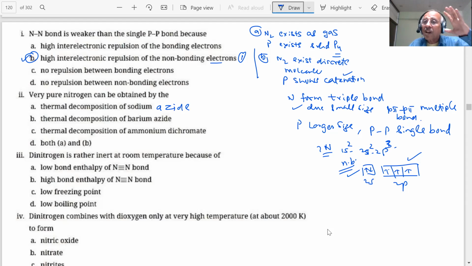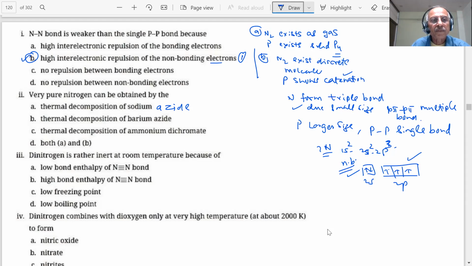There are many methods which are given in the book. Are they given? Yes, given, sir. Very good. Then tell me, what is the method for the purest form of nitrogen? If we want very pure nitrogen, then what do we do, student? Sir, we use barium azide. We heat it. Okay. Any other method?